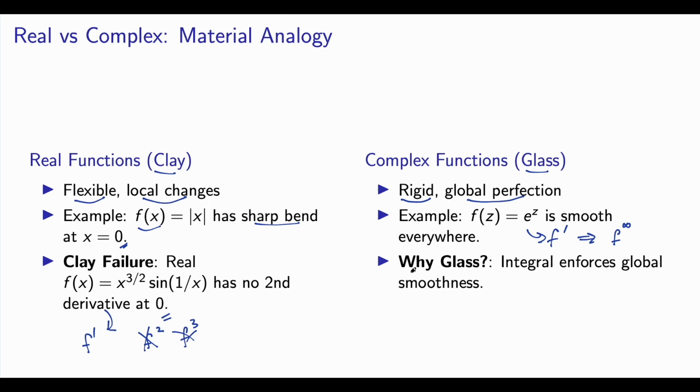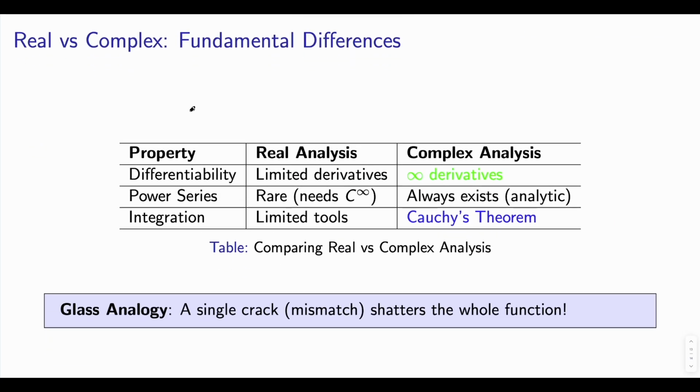And why glass? Because the integral enforces global smoothness, like the Cauchy integral, and we will see those things later. Now, real versus complex, the fundamental differences we have learned. Real analysis has limited derivatives. But in complex analysis, if the first derivative exists, all derivatives exist, of all orders up to infinity. This is the beauty of complex analysis.